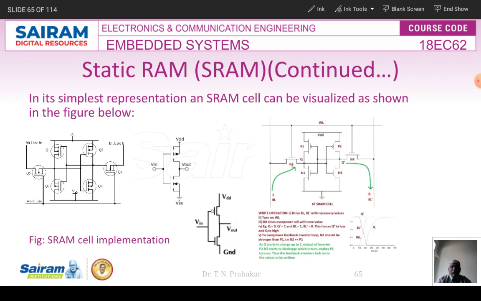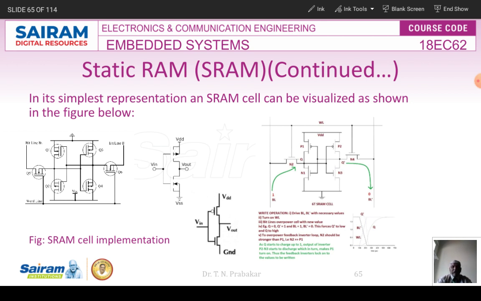Am I right? So Vin equal to 1. So the PMOS will be on. So the lower PMOS will be switched on, so the output is connected to ground. So if the input is 1, my output is 0. So it is an inverter normally, right? You should know that if the input is 1, output is 0, right?